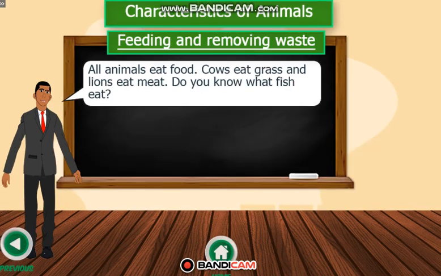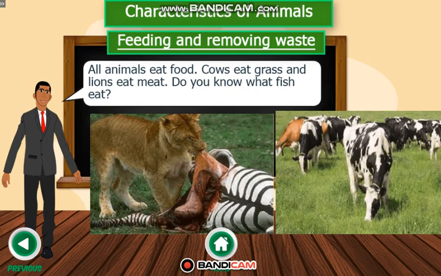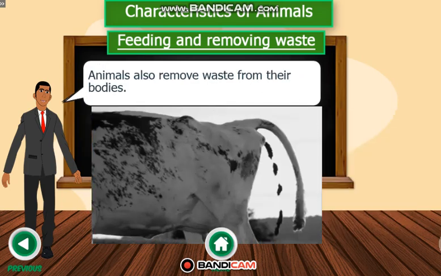Feeding and removing waste. All animals eat food. Cows eat grass and lions eat meat. Do you know what fish eat? Animals also remove waste from their bodies.